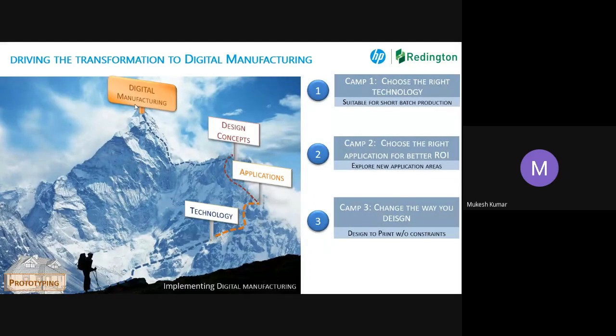So when I say digital manufacturing, I should have a technology capable of giving me the full assembly in one go, without making a number of parts and joining them together. That's what I expect from my technology. I should have the facility to change my design the way I want. These are very important things before we choose any technology.